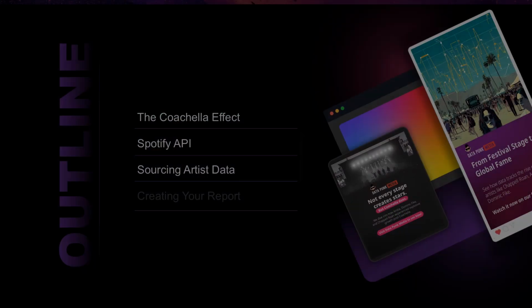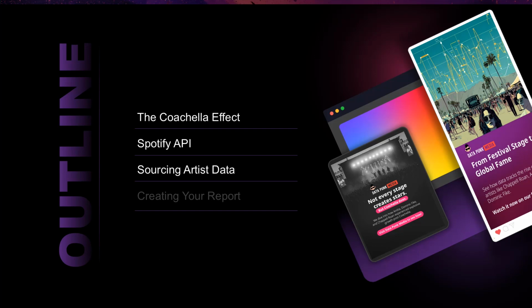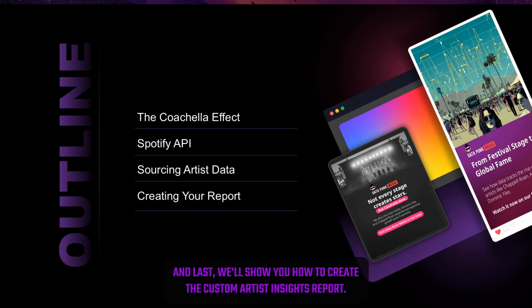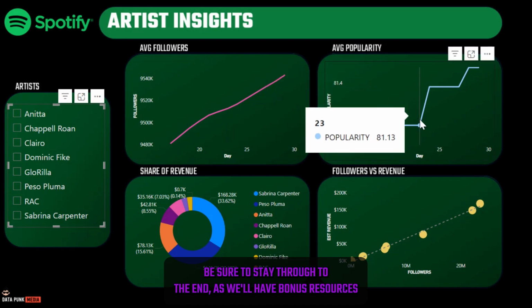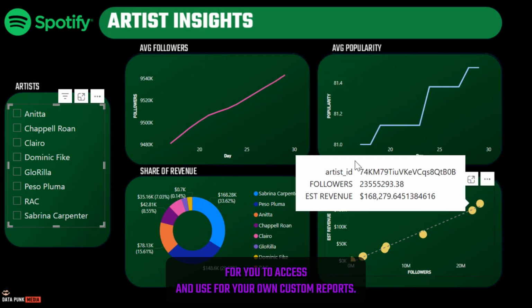for yourself. Third, we'll walk through how to source, clean, and transform the data. And last, we'll show you how to create the Custom Artist Insights report. Be sure to stay through the end, as we'll have bonus resources for you to access and use for your own custom reports.